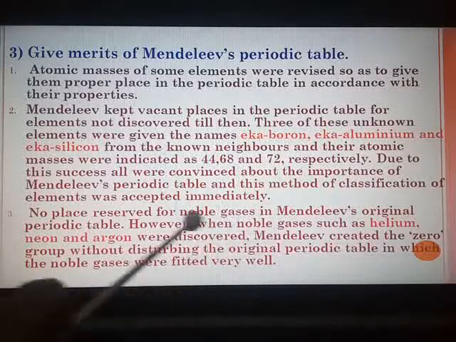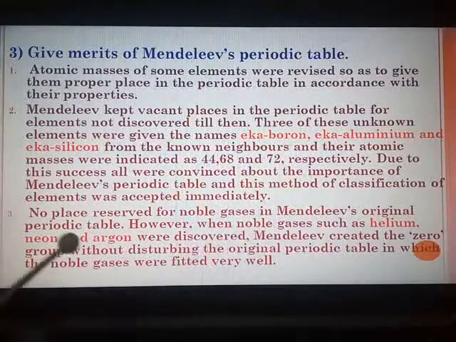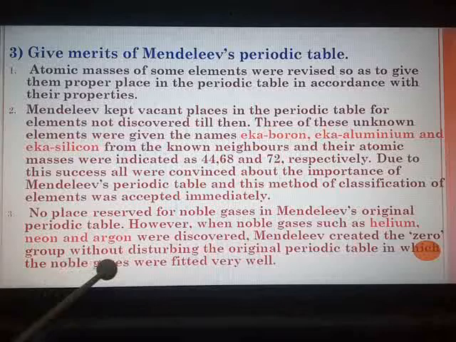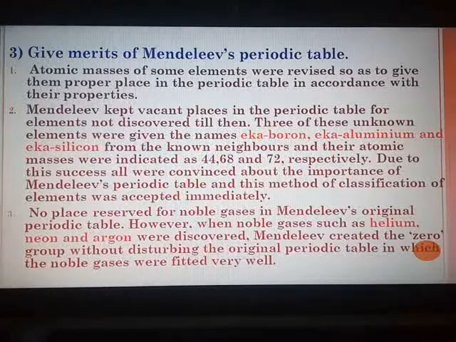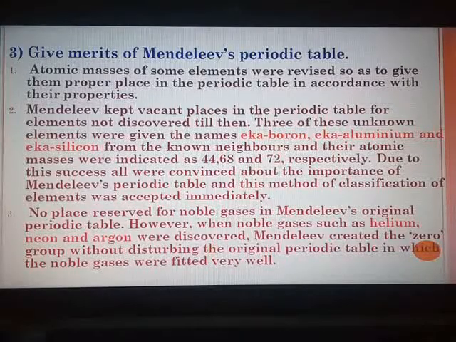However, when noble gases such as helium, neon and argon were discovered, Mendeleev created the zero group without disturbing the original periodic table, in which the noble gases were fitted very well. So all these 3 points. On the same page you can see one small table 2.4. No need of learning something from that, just go through the table for the exam.